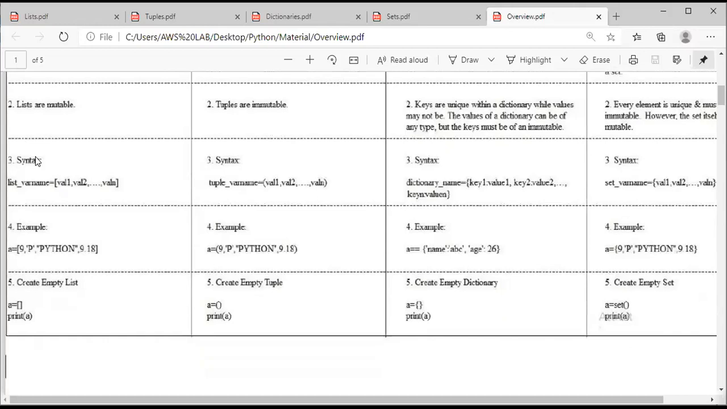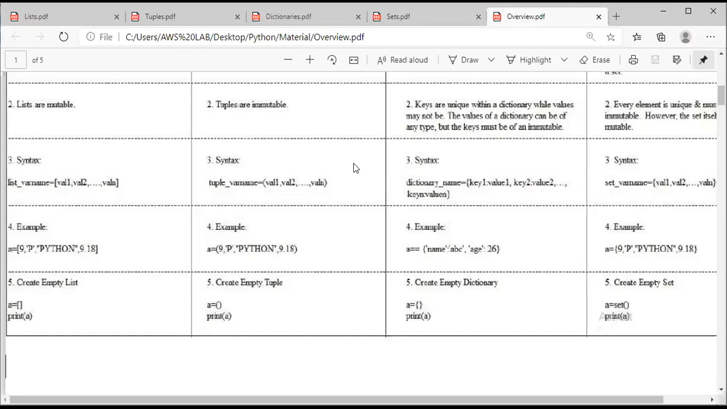What is the syntax of a list? What is the syntax of a dictionary? What is the syntax of a tuple? And what is the syntax of a set? See, for every syntax, first we need to mention the name. What type of name? Suppose you are going to create a list, we need to provide a list name. If it is a tuple, a tuple name. If it is a dictionary, a dictionary name. If it is a set, a set name. Clear, everyone?